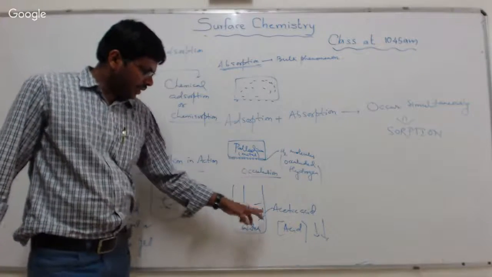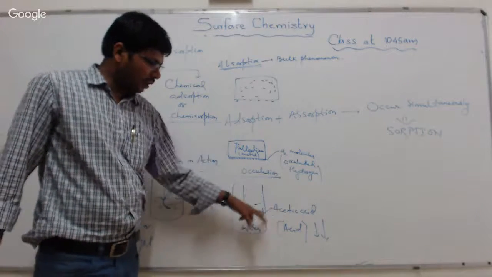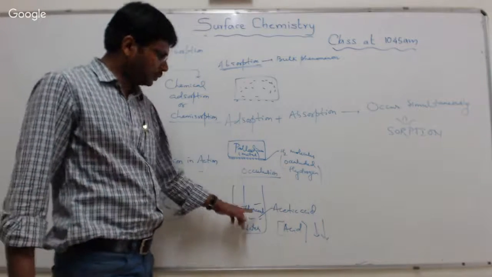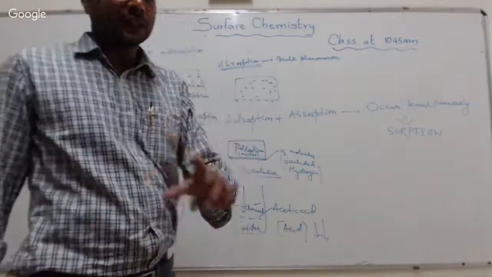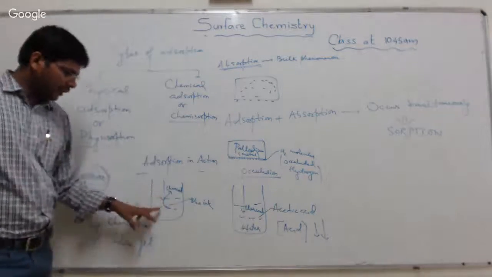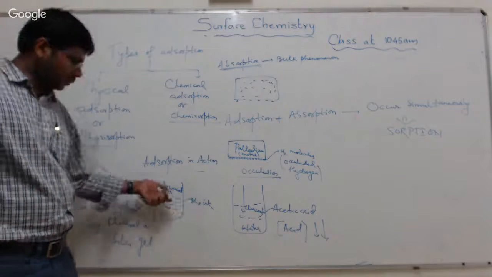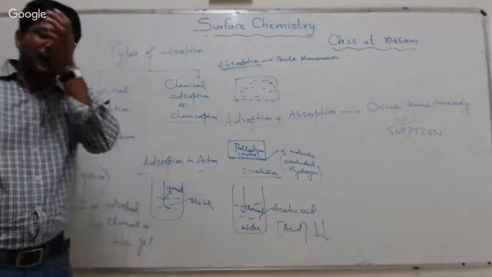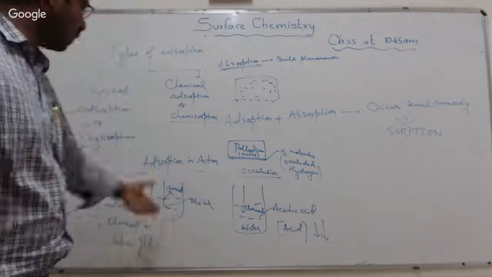We take a vessel in which water is there, water is the solvent, and acetic acid is put. If we put charcoal, the concentration of acid decreases because acetic acid gets adsorbed on the surface of charcoal. If we take a vessel with blue ink, and put charcoal, the colored solution will become colorless because the blue pigments will get adsorbed on the charcoal surface.